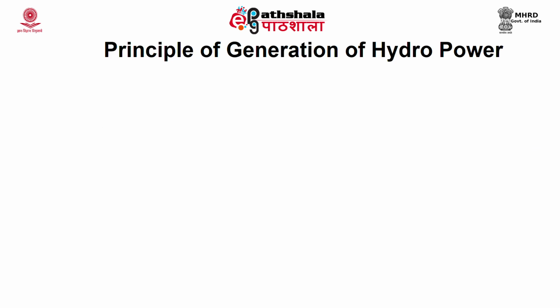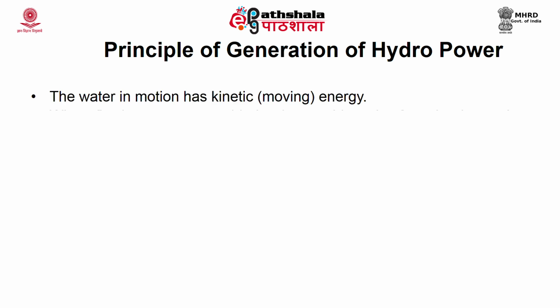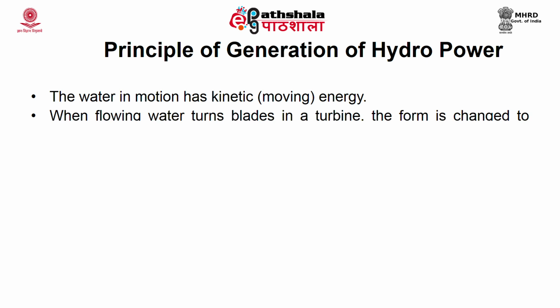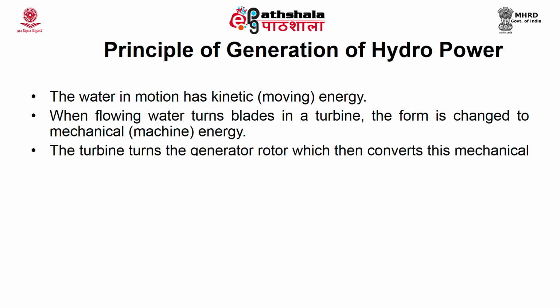Let us see what the principle of generation of hydropower is. The water in motion has kinetic, that is moving, energy. When flowing water turns blades in a turbine, the form is changed to mechanical energy. The turbine turns the generator, a rotor, which then converts this mechanical energy into another form, that is electricity.